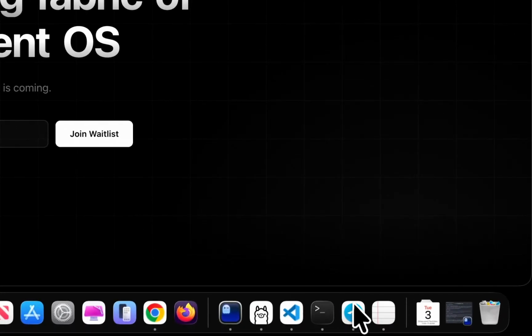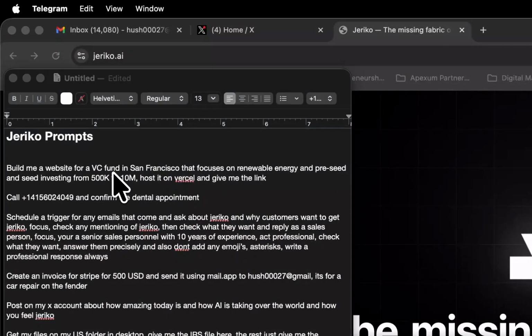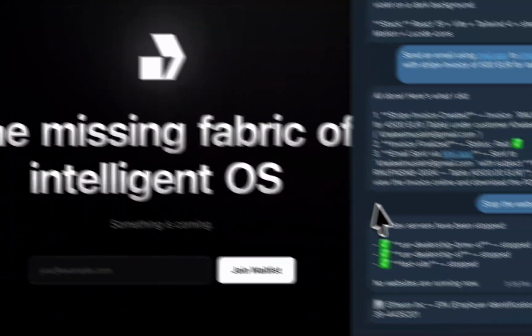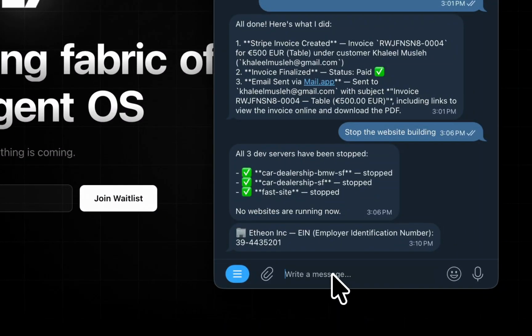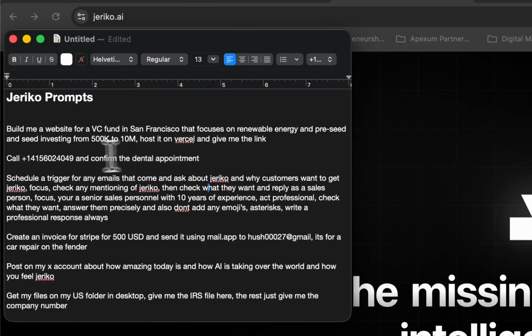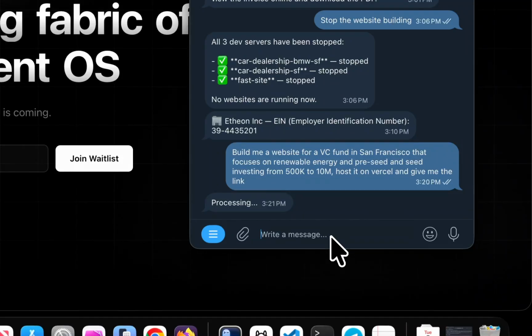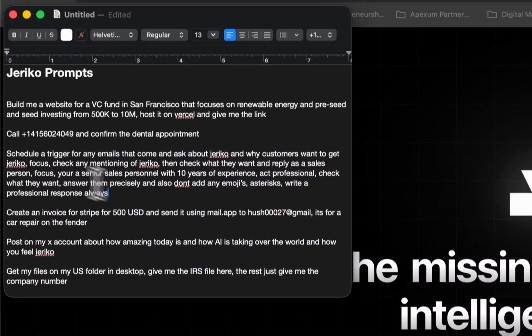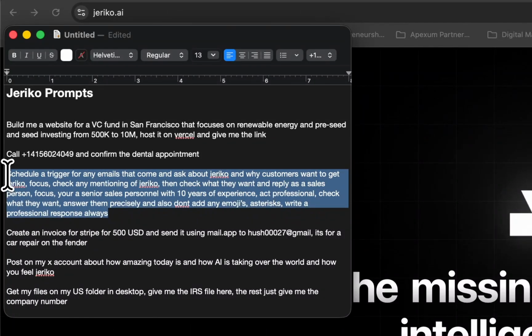So one of the things that Jeriko can do, here are the prompts we will be starting with today. So many things to show and so little time, so I will not be able to show you the whole capabilities of Jeriko. Let's start first with building a website. I will be executing all the prompts one by one, which Jeriko will be executing on my MacBook from Telegram, just to demonstrate as well that Jeriko can work on Telegram. And I will be explaining each task and how it works.